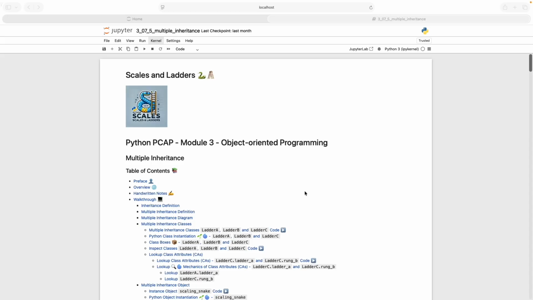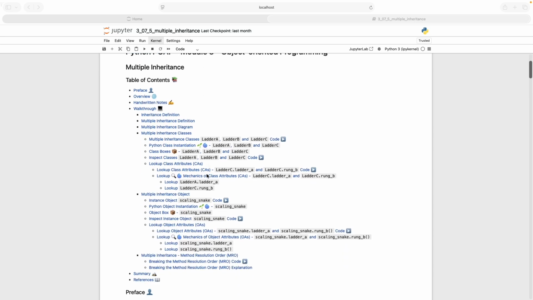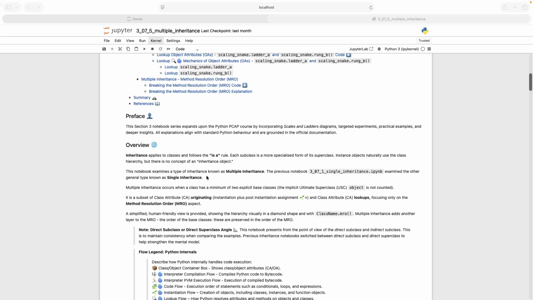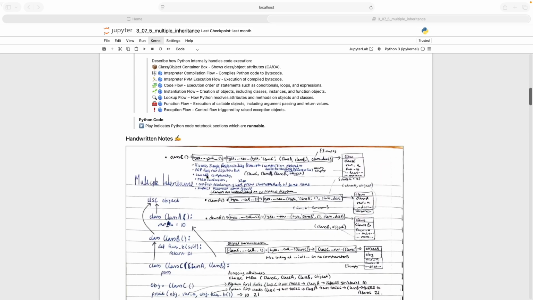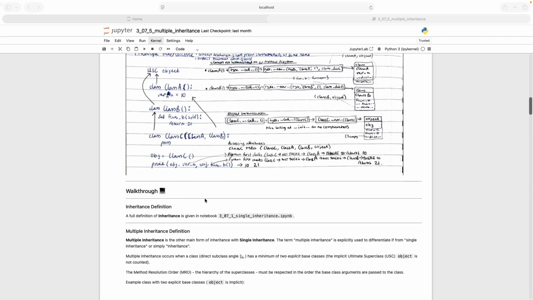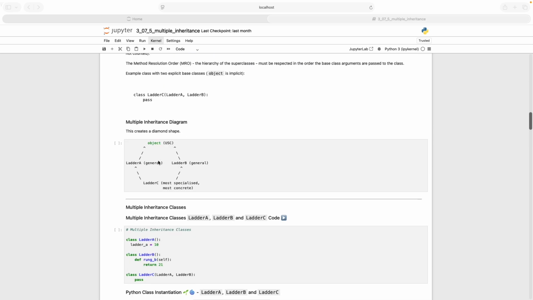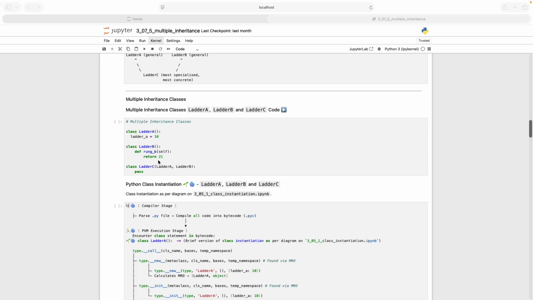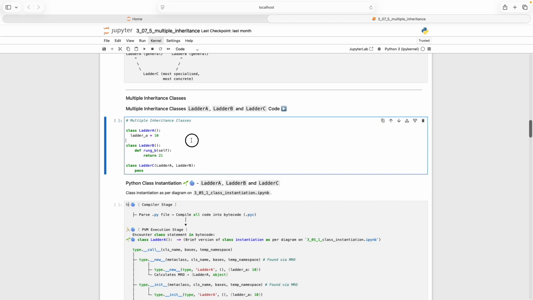I'm showing one notebook as a taster, this one here on multiple inheritance. All the notebooks follow the same structure, starting with a table of contents, a general overview for what to expect, handwritten notes which form the base of the walkthrough, and then the walkthrough. Here I'm giving a definition of multiple inheritance. Then executable code, indicated by the play icon. I'll give that a run.